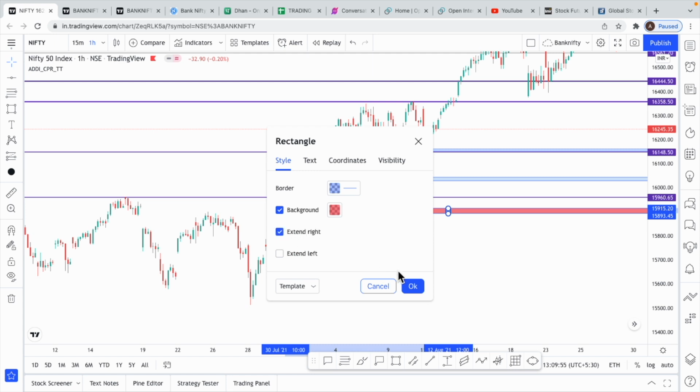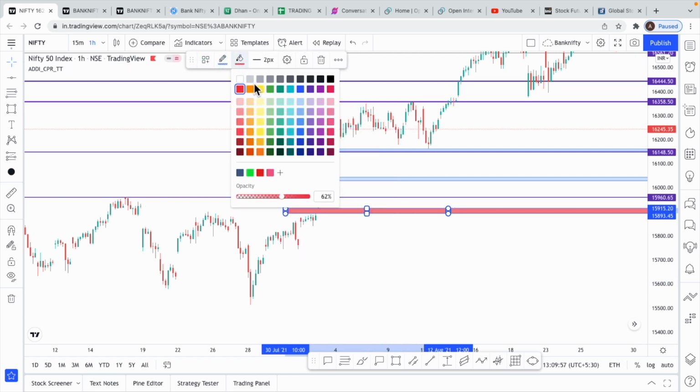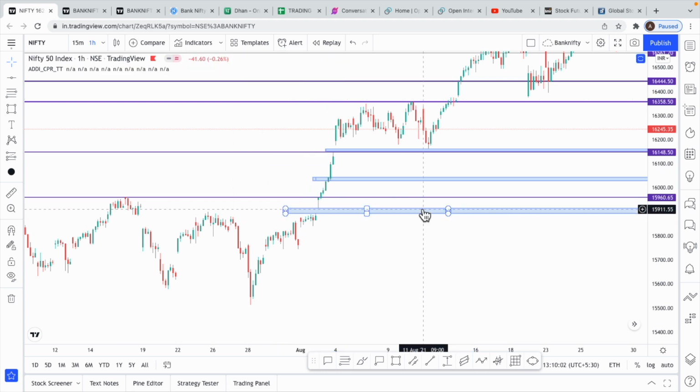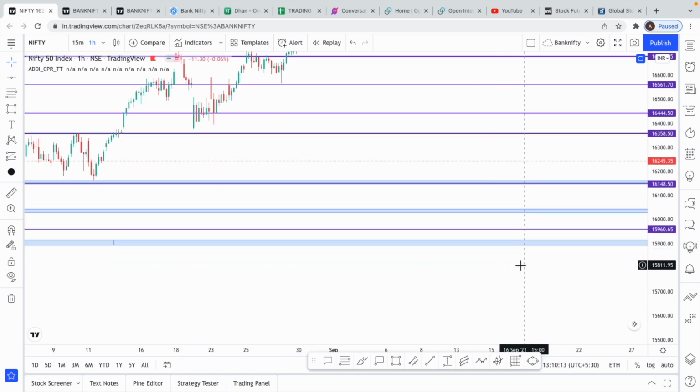If not tomorrow, probably sometime next week, or before we get a bounce on the upside, we might fill this gap. So this is something that we'll have to keep a watch on, this level of 15,889.